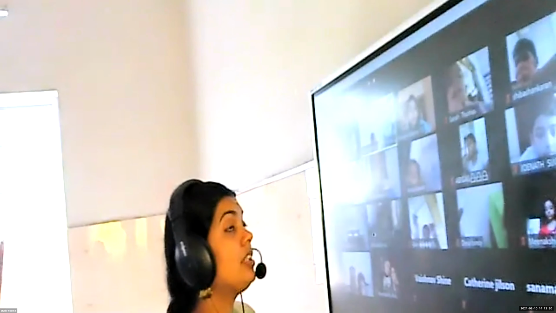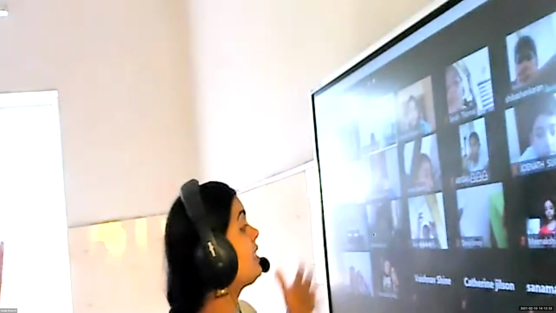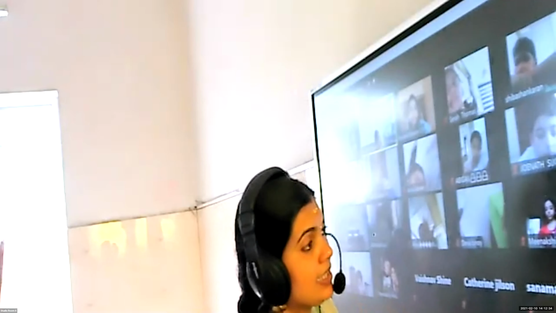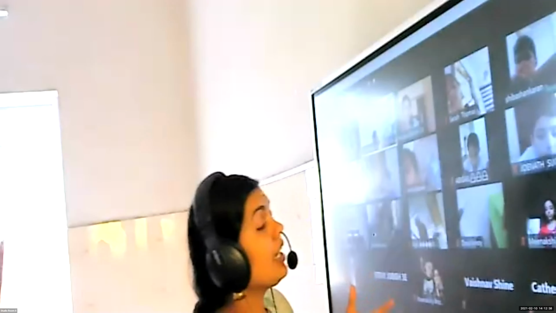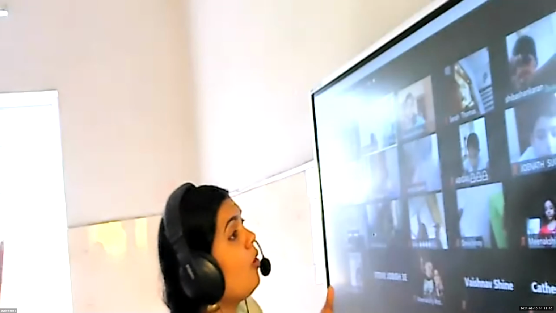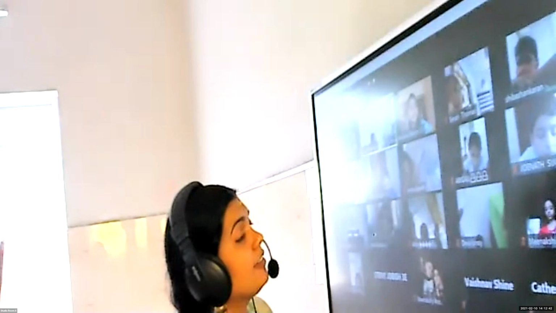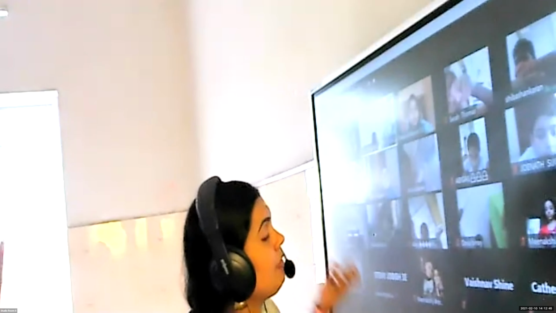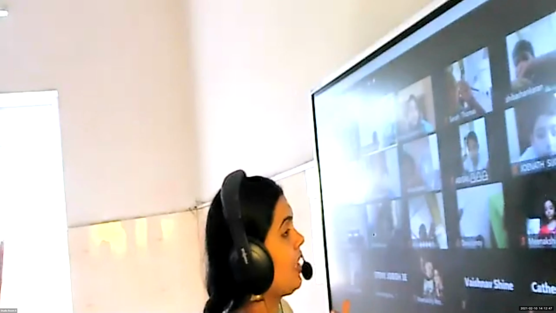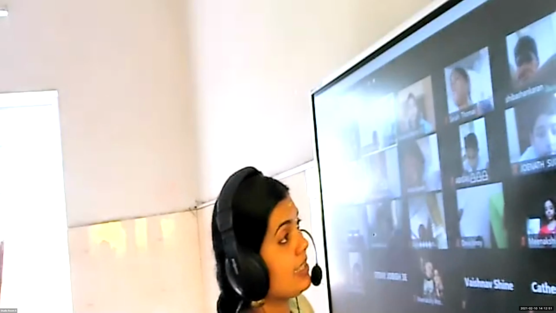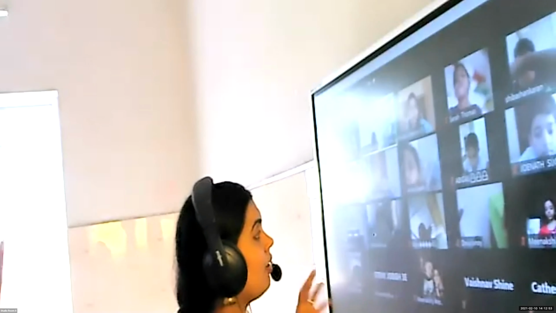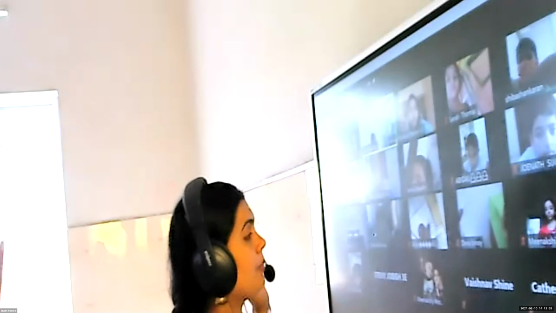Longer lengths like the distance between two places, length of roads, length of a river, length of a railway track, all these are measured in kilometer. We write it in short as km. So most of the distances between places will be measured in kilometers.